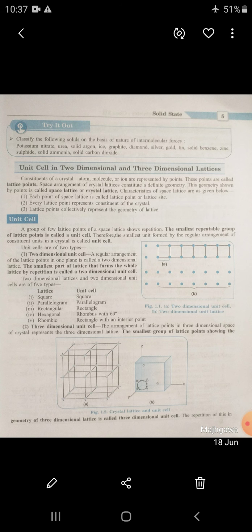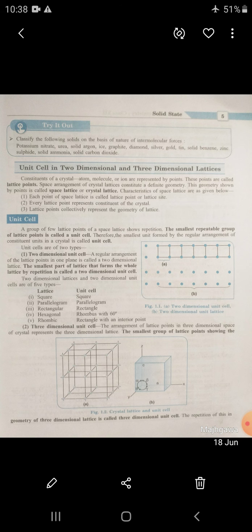Second is the centered unit cell, CUC. A centered unit cell has lattice points at some other place in addition to the lattice points at the corners. Only corners means primitive unit cell; corners plus any other place is known as a centered unit cell.